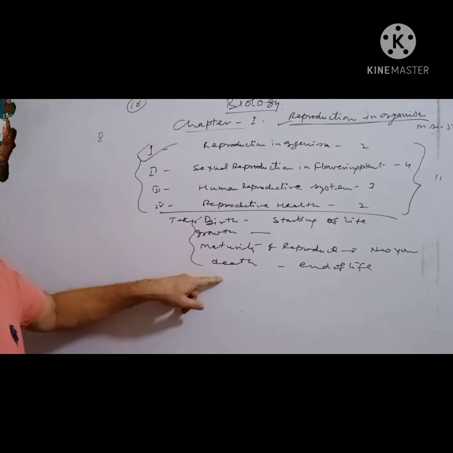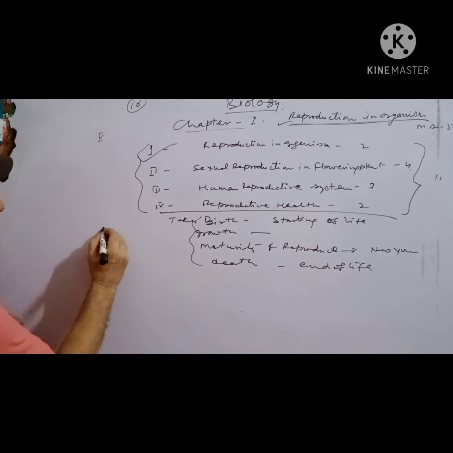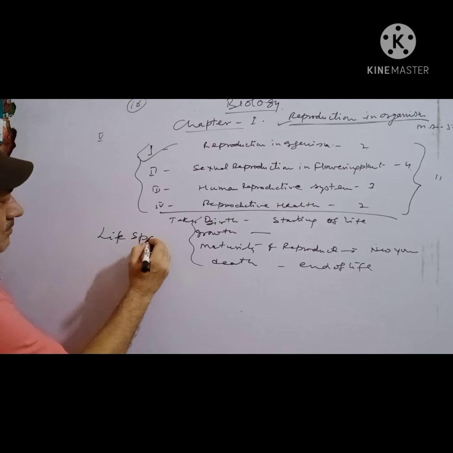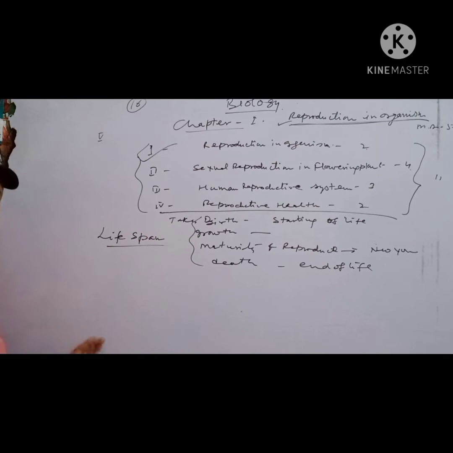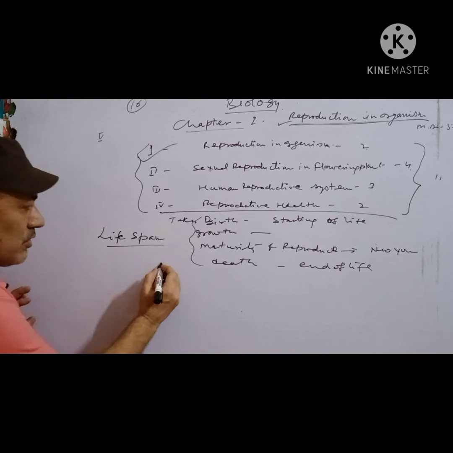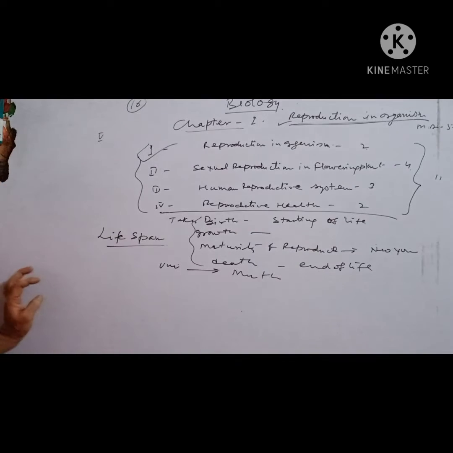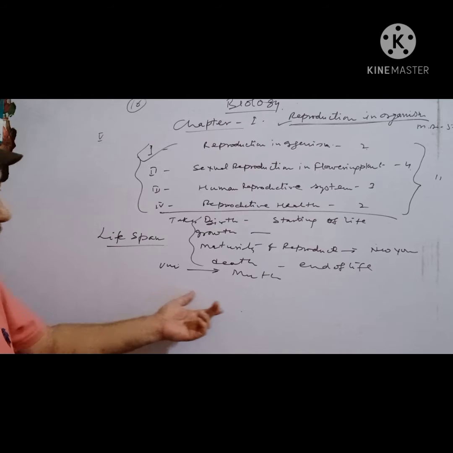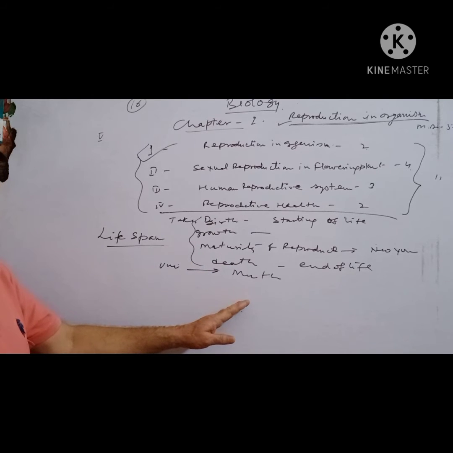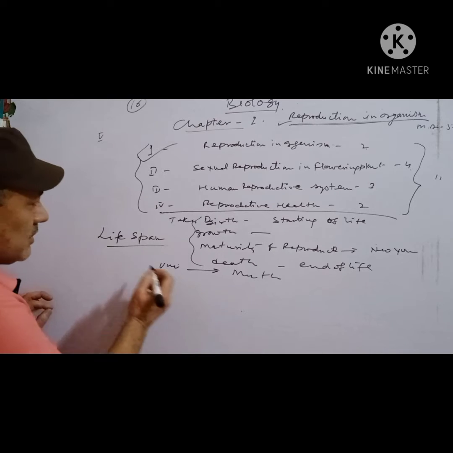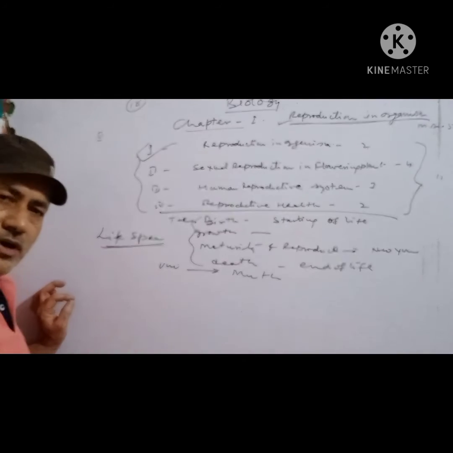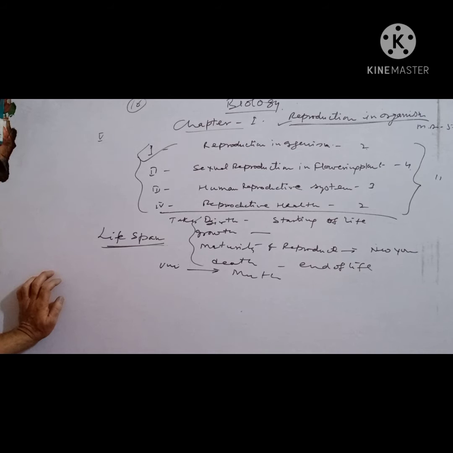From birth to death, that is called lifespan. Every organism has a different lifespan, either unicellular or multicellular, such as amoeba, paramecium, bacteria, viruses, and multicellular, it may be plants or animals. This lifespan of different organisms is different.